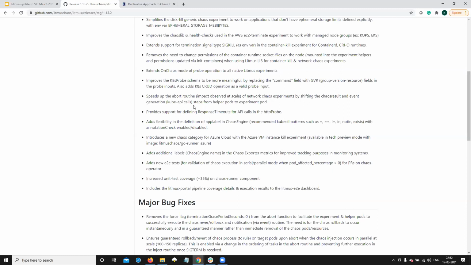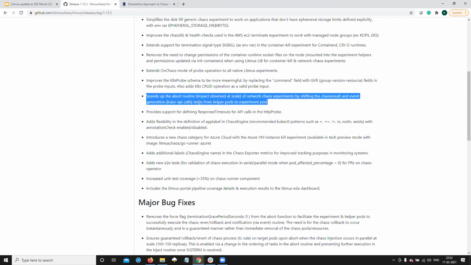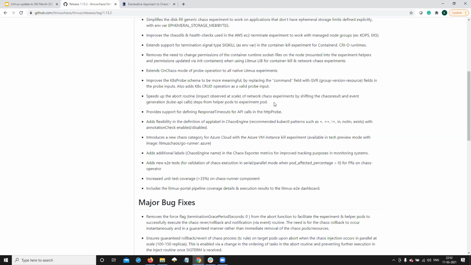So that has sped up, and now you can abort at once, and the moment you patch the CR with an abort status, you will see all the chaos processes being killed immediately. That's an improvement, and we are extending that support to other experiments where abort is supported, such as the stress experiments. That's something that should be available in a subsequent patch on 1.13.